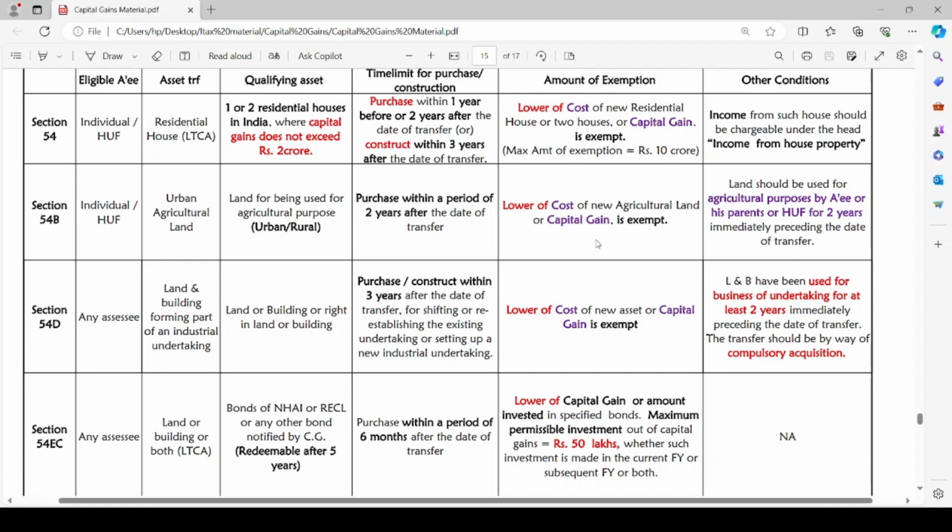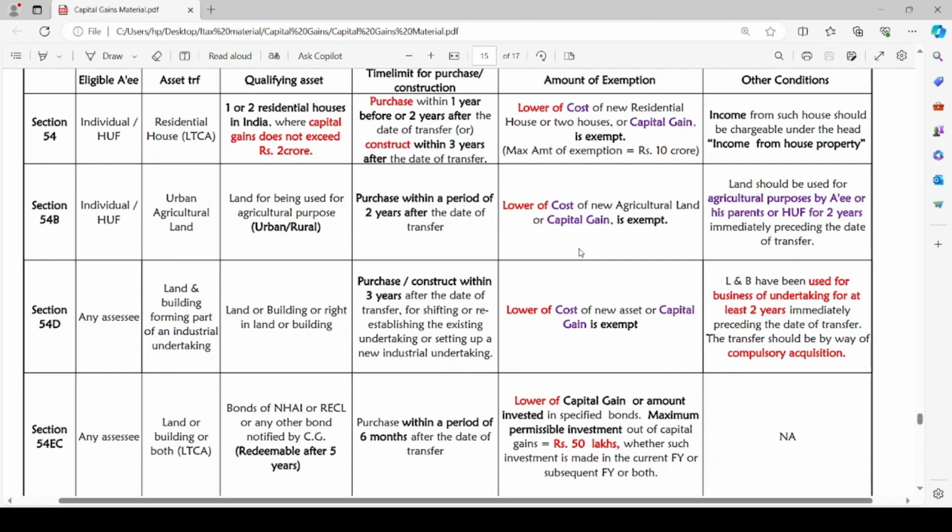He is selling one urban agricultural land and acquiring one more asset which is also a land, and he is going to use such land for agricultural purpose, and such land may be situated in urban area or rural area. The time limit for purchase is within a period of 2 years after the date of transfer. He can purchase the new land within 2 years after the date of transfer. Only if he purchases within such period, he can avail of section 54B exemption.